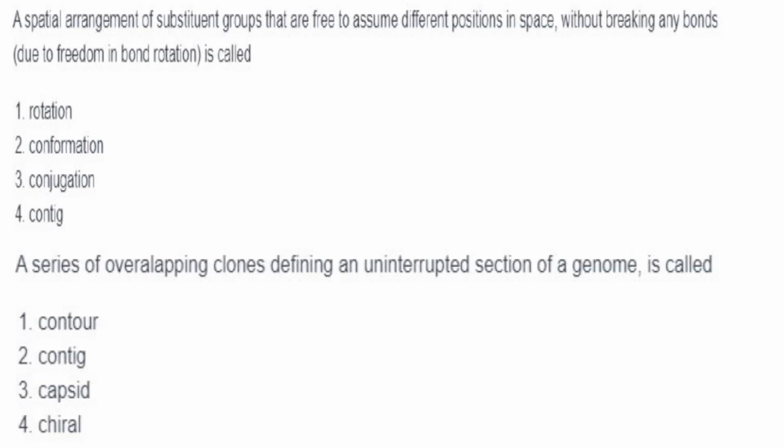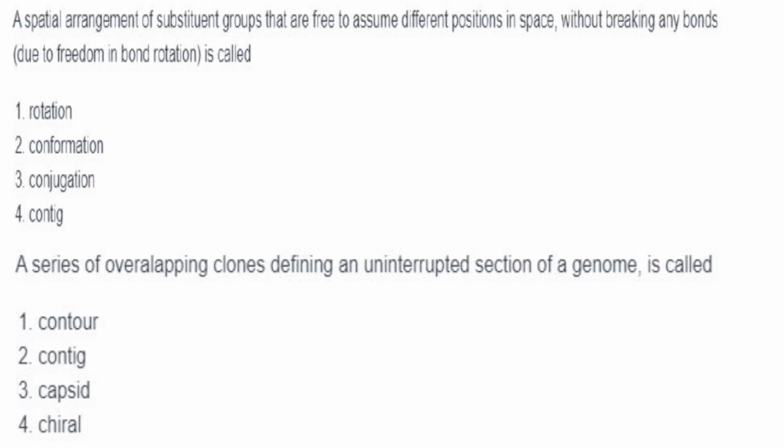Then a spatial arrangement of substituent groups that are free to assume different positions in space without breaking any bonds, due to the freedom in bond rotation, is called. So, spatial arrangement of substituent groups that are free to assume different positions without breakage of bonds.